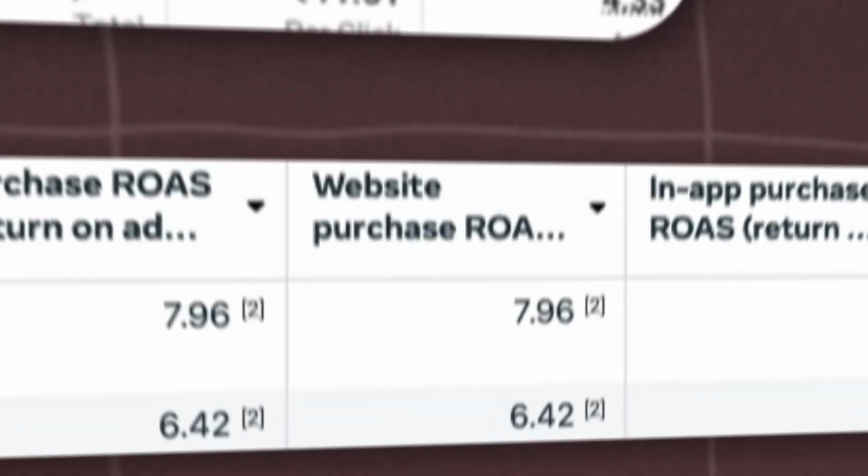You can get a ROAS of 3, 6 and even 8x on your Facebook ads if you use the framework which I'm about to show you in this video. We use this exact same framework to make ads which have gotten over 3, 6 and 8x ROAS on cold traffic. My name is Khush Patil and I'm the founder of CreateAd.